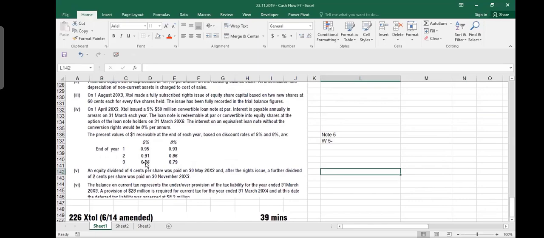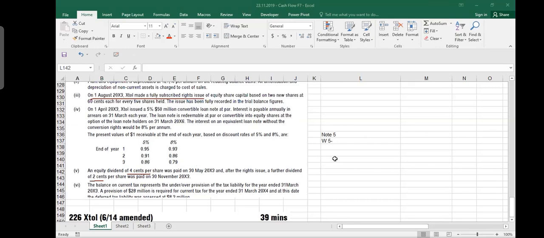Now, if you remember, there was a note here that on 1st of August they made a rights issue. So it means that the 4 cents of dividend was paid before the rights issue, and 2 cents of dividend was paid after the rights issue. Do you understand the point? We are giving dividend 2 times in a year, one time before issuing the new shares and 1 time after issuing the new shares.